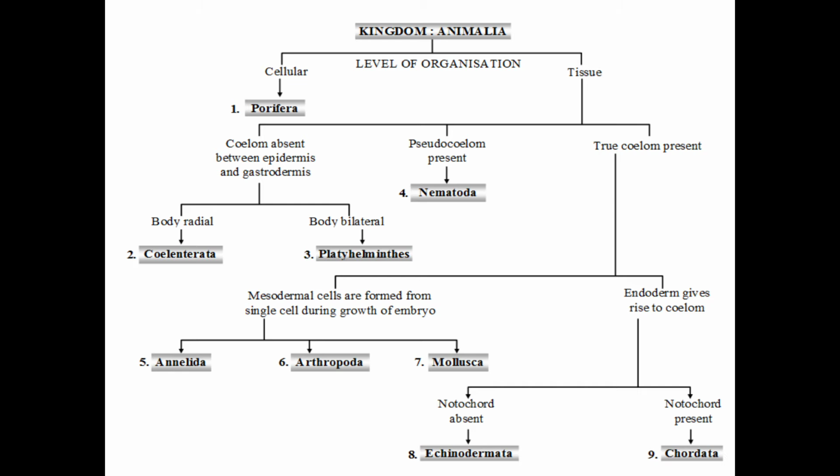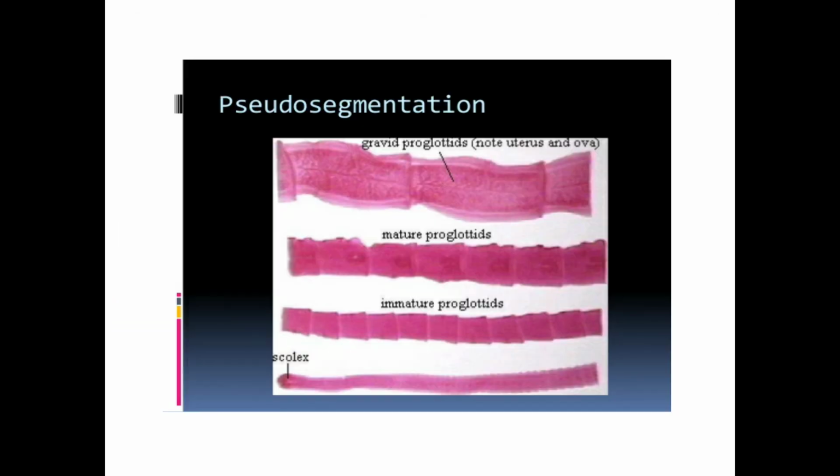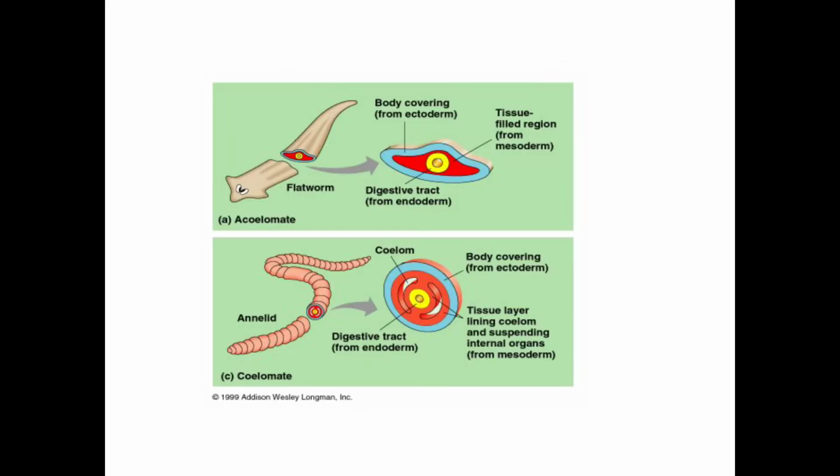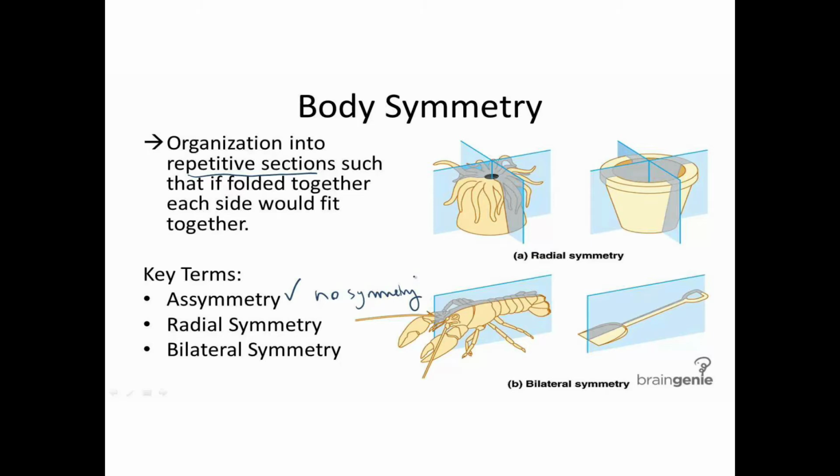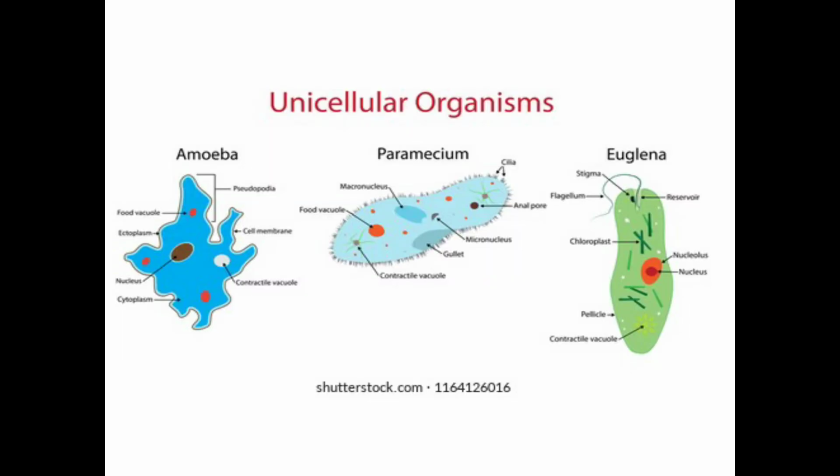Then we have to discuss the organizations and some other details of the animal kingdom. So first one, we will move on to the cellular organization, body organization. First one, unicellular organisms. You know some unicellular organisms, for example amoeba, paramecium, euglena. They have a single cell. Some organisms have cellular organization. You studied about sponges.